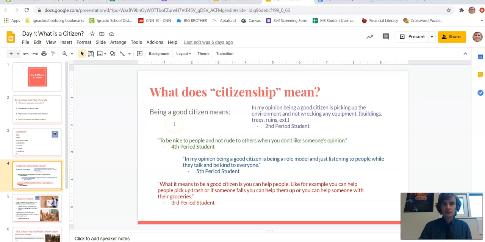5th period said it means being a role model and listening to people while they are kind and talk to everyone. 3rd period said it means you help people and pick up trash or help them if they fall down. So you guys got some ideas about what citizenship means to be as a good person, but let's talk about now what it means to be a citizen of a country.